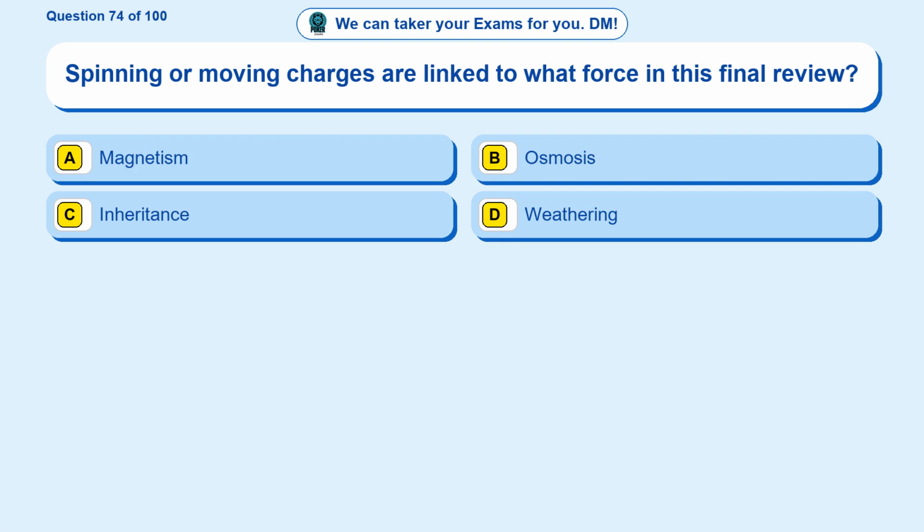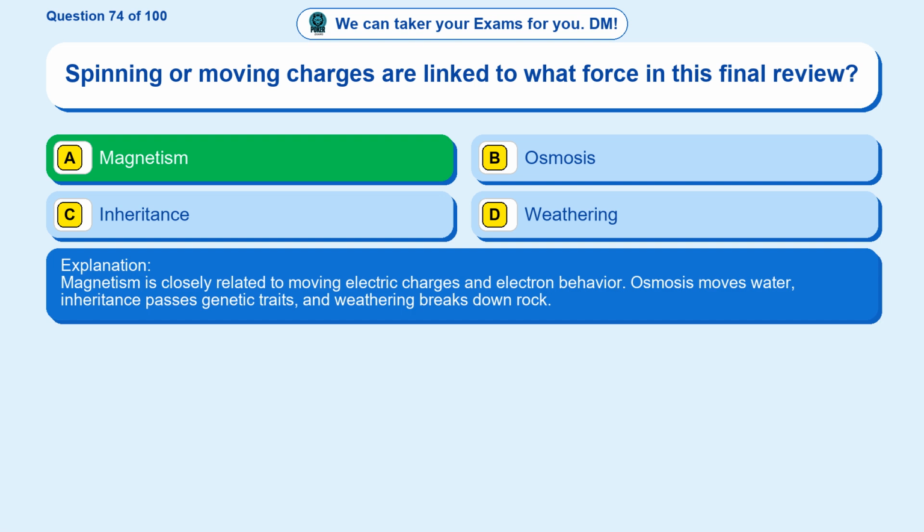Question 74. Spinning or moving charges are linked to what force in this final review? Option A, magnetism. Option B, osmosis. Option C, inheritance. Option D, weathering. The correct answer is option A. Magnetism. Magnetism is closely related to moving electric charges and electron behavior. Osmosis moves water, inheritance passes genetic traits, and weathering breaks down rock.